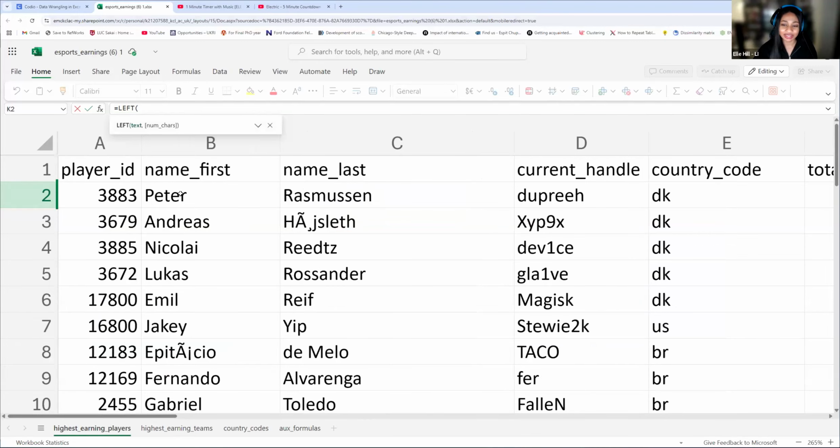I'm going to click this because my first name lives here, and I'm trying to get the first initial. So this is where the text lives. Now it's going to ask me, how many characters do you want to include, starting from the left? Excel is saying, how many characters do we want to include? Since we just want the first initial, what is this number going to be?